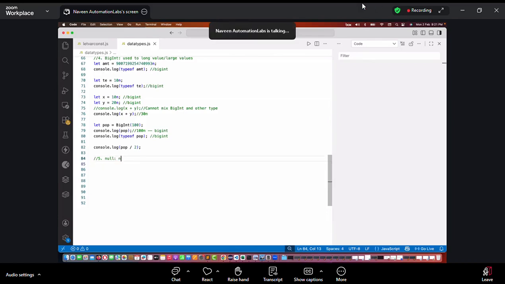Null means simply nothing. Nothing means no value. No blank space, no space, nothing. Just simple, null means nothing. It means I don't know what the current value is right now, so I'll put null. And what is the size of null?